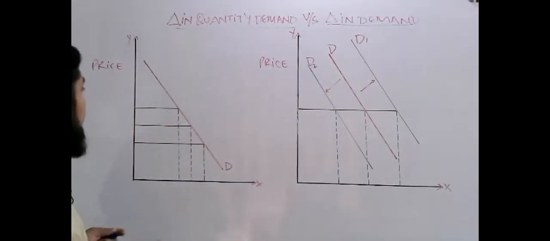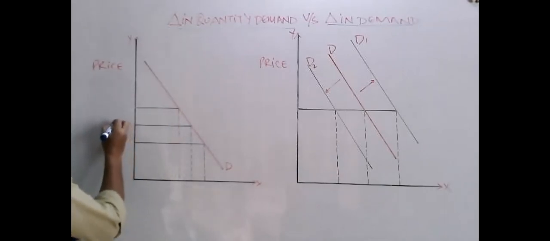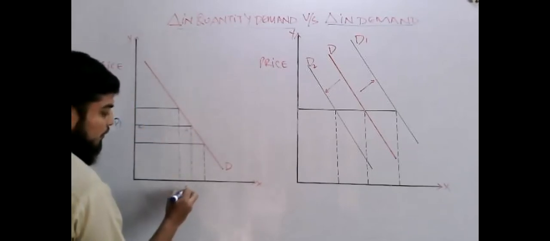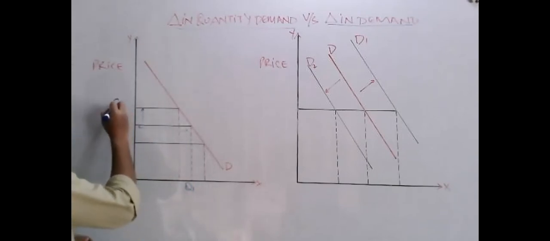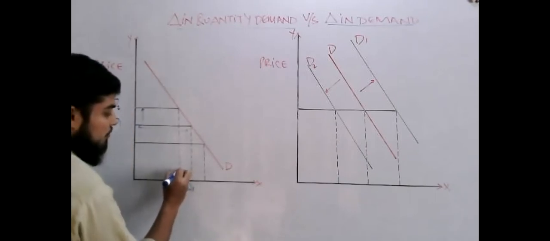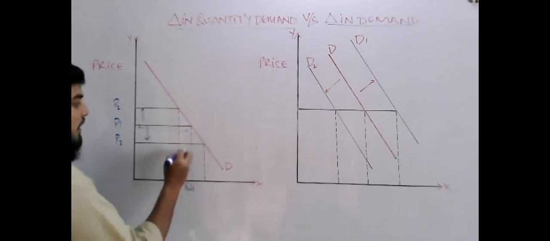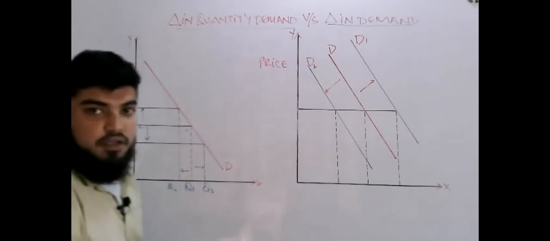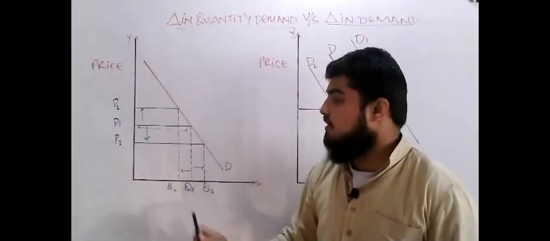First of all, we would like to have this again. At the price level of P1, the quantity demanded is Q1. As the price rises to P2, the quantity contracts to Q2. And when the price decreases to P3, the quantity extends from the original one to Q3. Here it is observed that a change in price is changing the quantity.